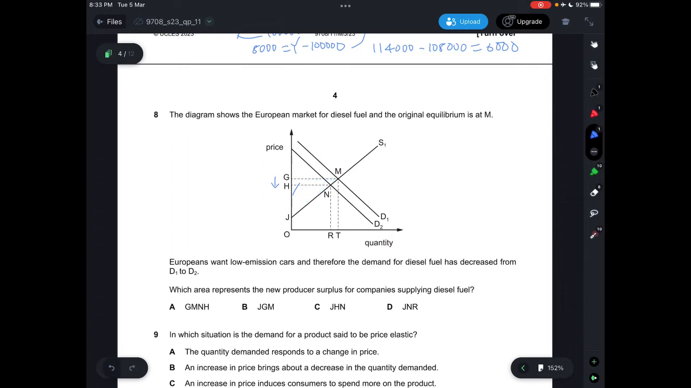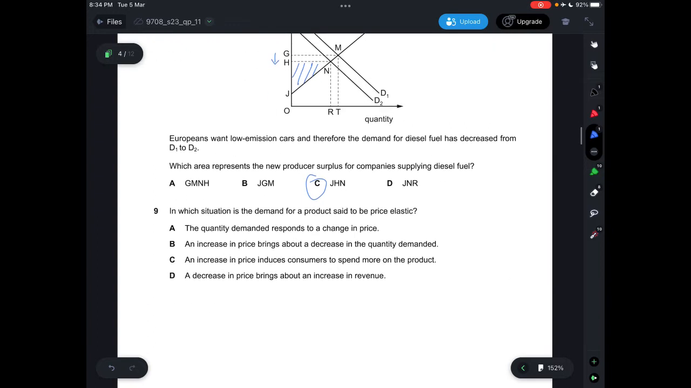So then when it changes to D2 and H, that will be this point. And the new producer surplus would have to be H, N, and J. So, or J, H, and N. So answer would have to be C.